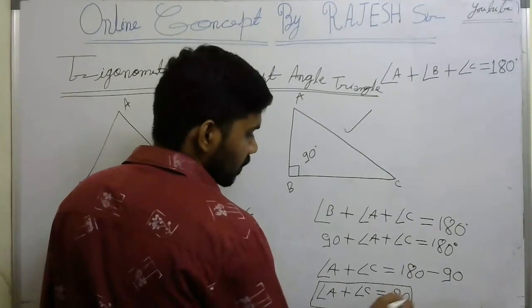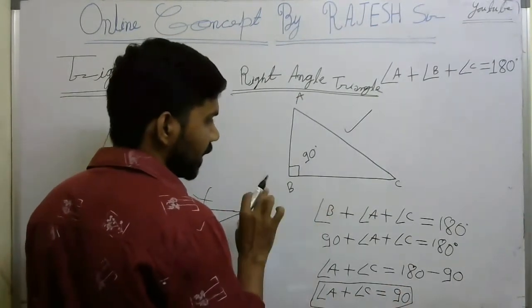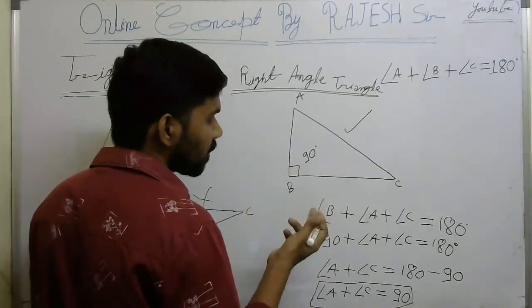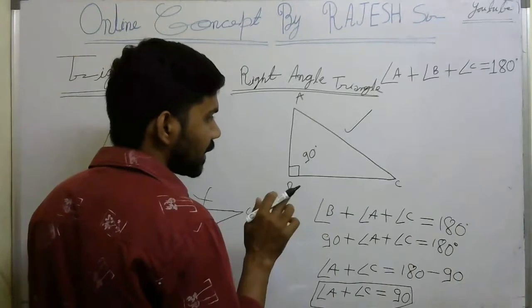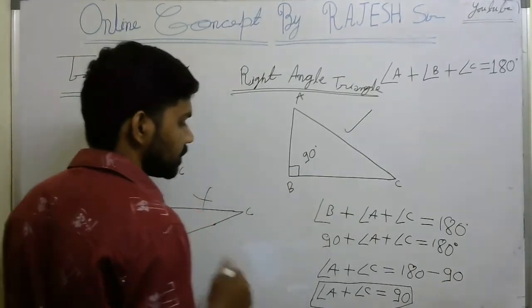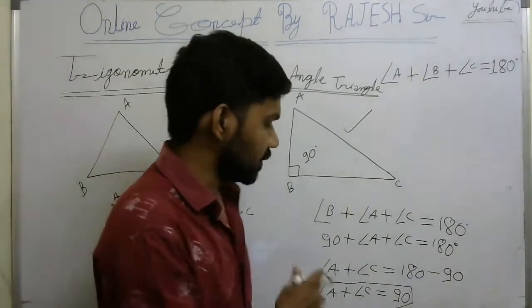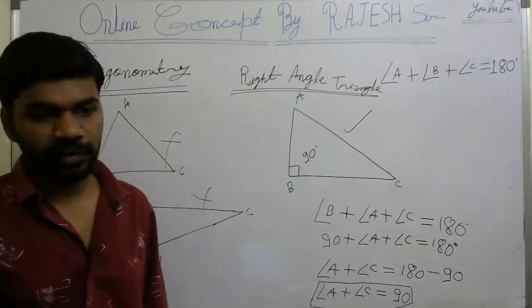Now we find the sum of the other two angles. One angle is 90 degrees, and the sum of the other two angles in the right angle triangle becomes 90 degrees. We find it in this way. Now you understand very well.